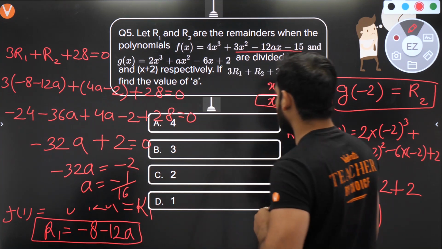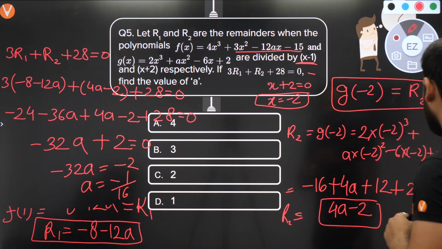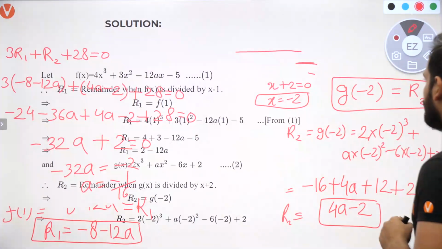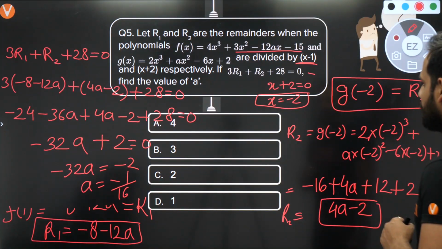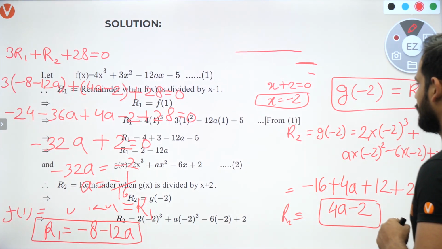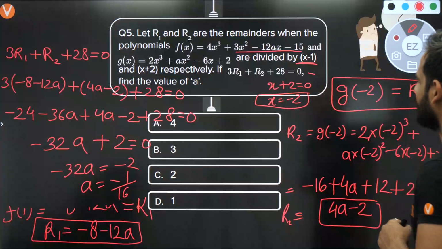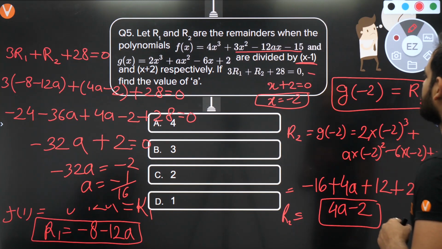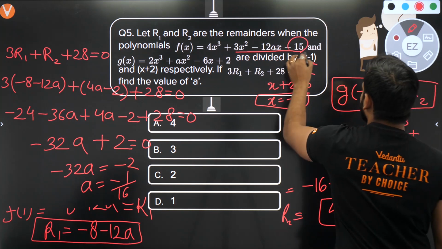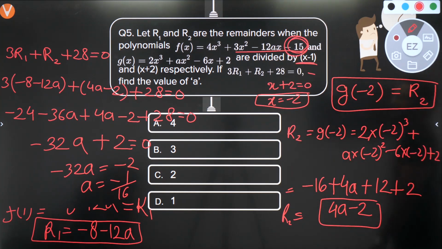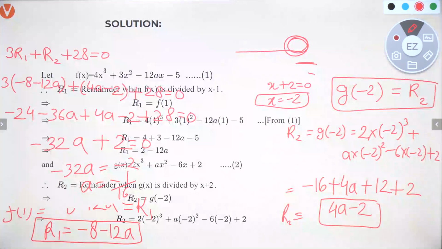I think I have made a mistake somewhere. What is the mistake? Have I made the mistake in this part? Gx, I think. 2x cube, ax square, 4x cube plus 3x square minus 12x. So I have got R1 as minus 12a, 4 plus 3 minus 5, 12ax minus 15. Okay, so this is the calculation mistake here. This question mistake again, bachcho. Actually it is minus 15.